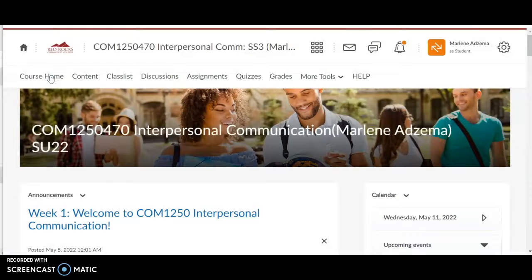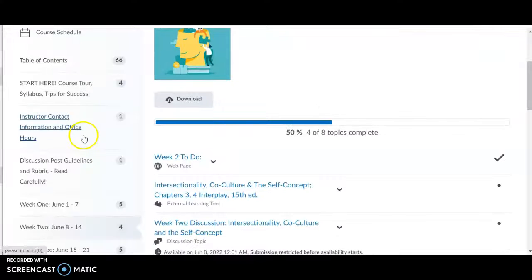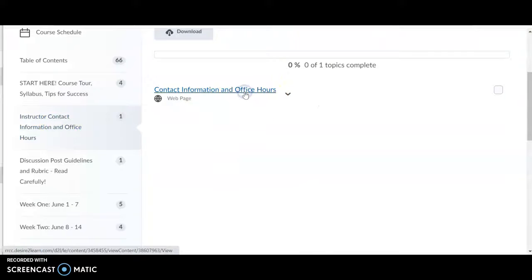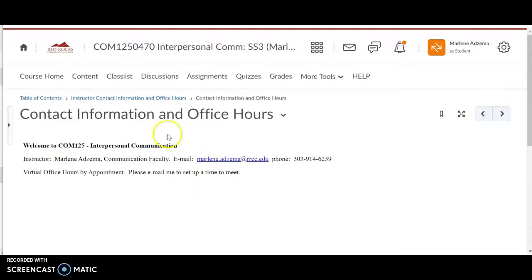That's a basic overview of the course. Please be sure to read the syllabus thoroughly. That contains lots of important course information. I think one of the keys for success in online courses is making sure that you read all the content and that you understand due dates, etc. The other thing that's important is communication. So if you have any questions at all about anything, please don't hesitate to reach out to me via email, either through D2L or through my Red Rocks email, which you can find on the syllabus. You can also find it under this content tab in my instructor contact information. If you click on that, you'll see my email here.